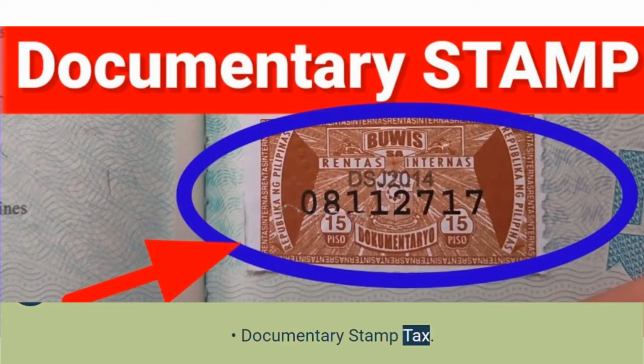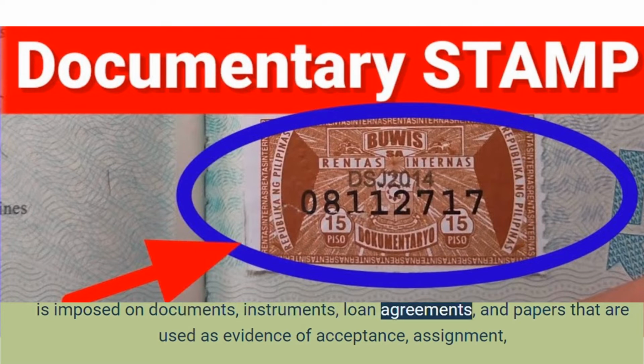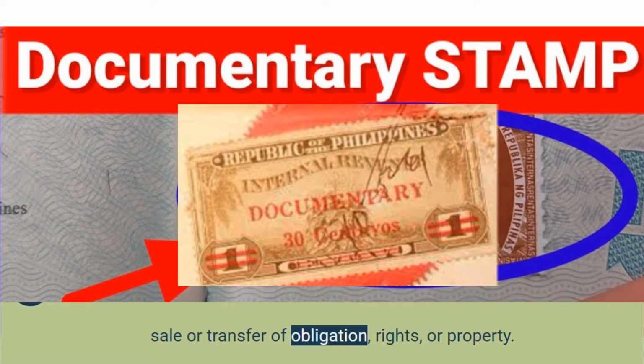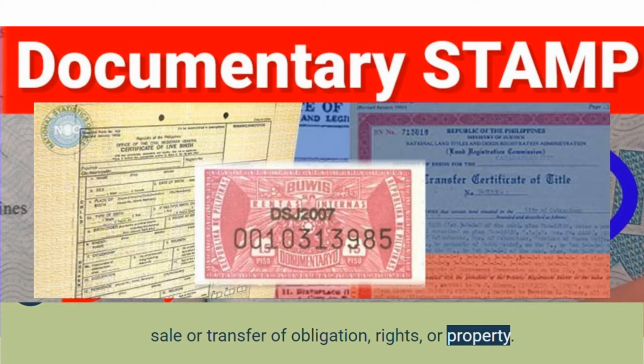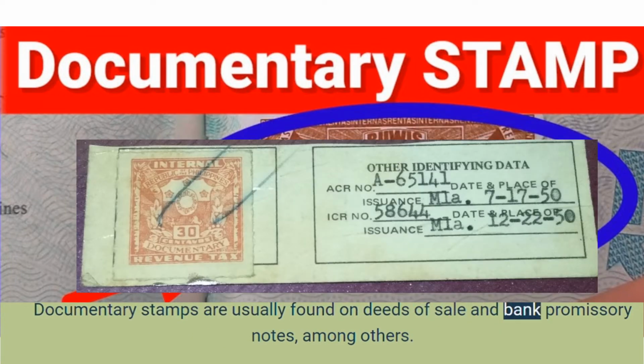Documentary stamp tax is imposed on documents, instruments, loan agreements, and papers that are used as evidence of acceptance, assignment, sale or transfer of obligation, rights, or property. Documentary stamps are usually found on deeds of sale and bank promissory notes, among others.